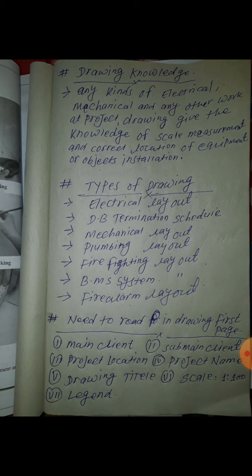Electrical has one subcontractor, mechanical one subcontractor, and plumbing also one subcontractor. So there is the sub client also, the main client and sub client. The main client takes all the work of the project, he is the main contractor or owner. Then he distributes the work to other companies, civil company, electrical company, mechanical company, and gives them the work separately. And you can also read the project location, where this project is located.